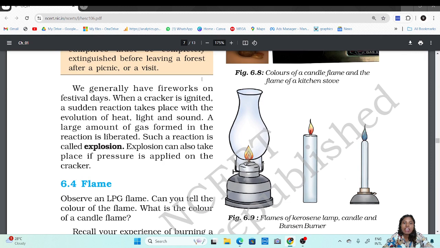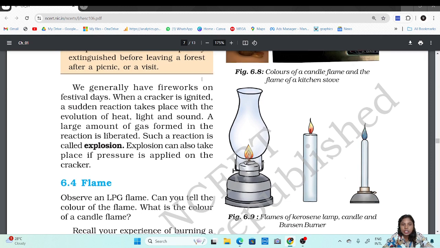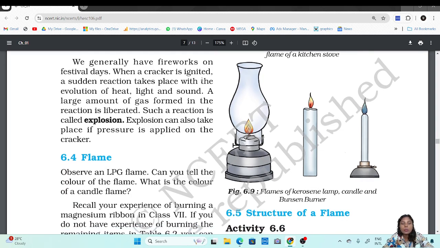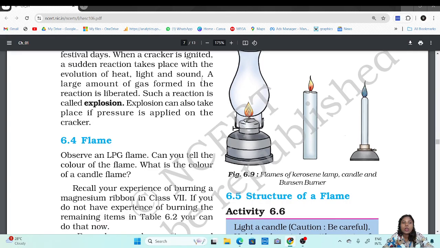We generally have fireworks on festival days. When a cracker is ignited, a sudden reaction takes place with the evolution of heat, light and sound. So when crackers are burned, we see three things: a lot of heat, a lot of light, and a very high amount of sound being produced. A large amount of gas formed in the reaction is liberated. Such a reaction is called an explosion.